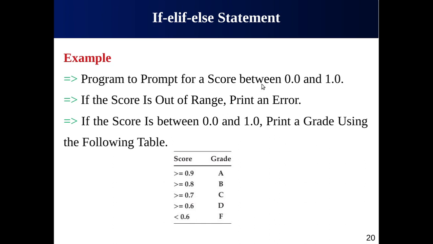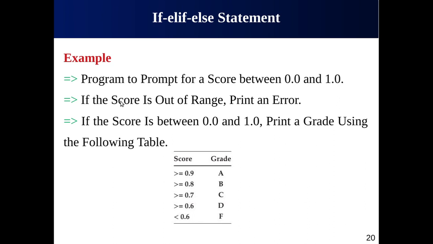However, if the score input by the user is within the range, the program has to display certain messages based on the score value. If the score is greater than 0.9, it will display A grade. If it is greater than 0.8, display B. Greater than 0.7, display C. Greater than 0.6, display D. Otherwise, display F, which stands for fail.